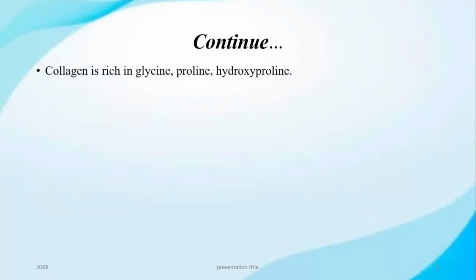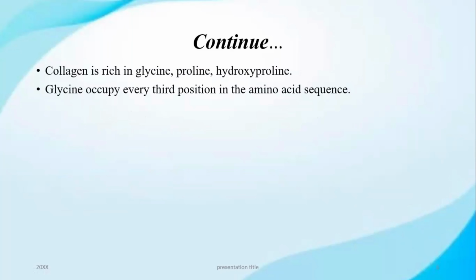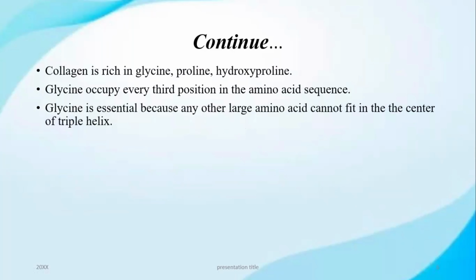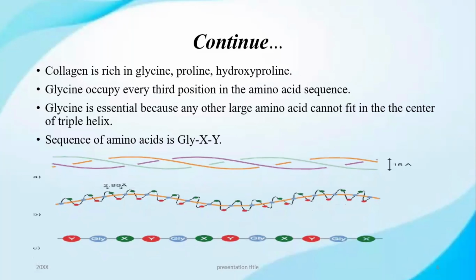Collagen is rich in glycine, proline, and hydroxyproline. Glycine occupies the third position in the amino acid sequence. Glycine is essential because any other large amino acid cannot fit in the center of the triple helix structure. Here the sequence of amino acids is glycine-X-Y, as you can see in the diagram.